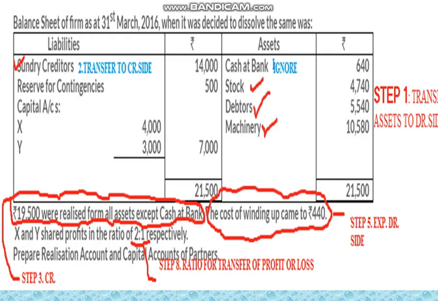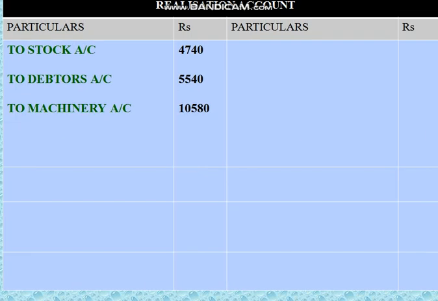After transferring all these values, we have to debit the realization account for creditors paid also. Since nothing is mentioned in the problem whether the creditors are paid or not paid, we have to assume that the creditors are paid in full, that is 14,000 is paid. It is shown in the debit side of realization account. Let me explain step by step in the coming slides.